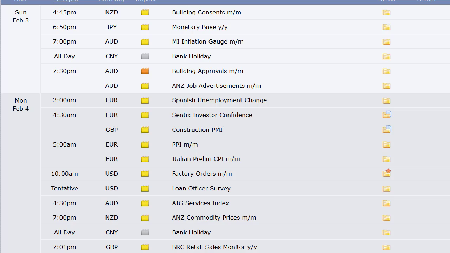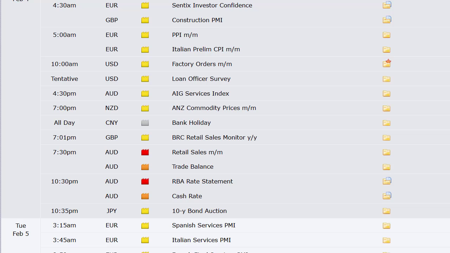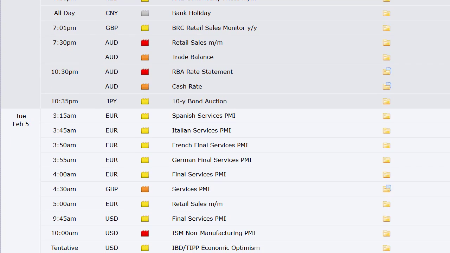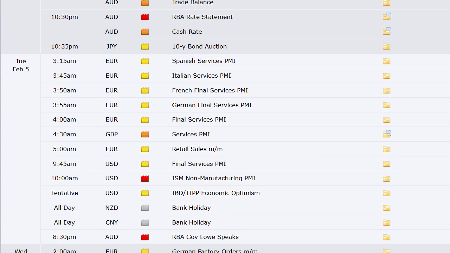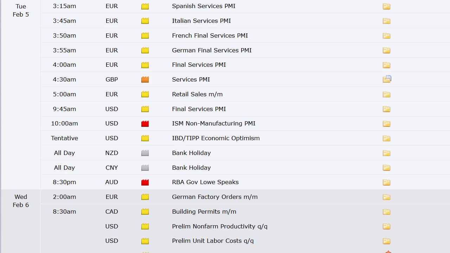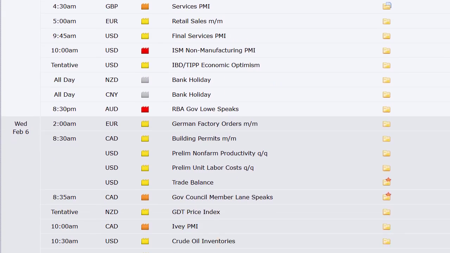Australia does their retail sales, trade balance and their RBA rate announcement, basically the Bank of Australia rate announcement there. And then going into Tuesday, you've got the Spanish, Italian, French, German, European, and UK services PMI numbers, then the retail sales number, final services PMI number out of the US, bank holiday out of New Zealand and China, so they're out of the picture for Tuesday, or going into Wednesday, really.